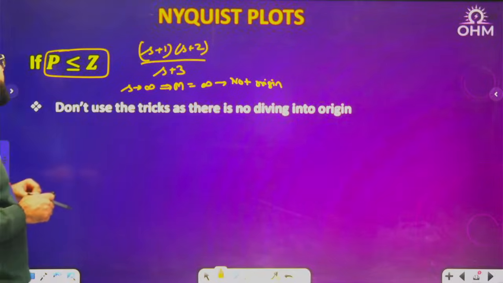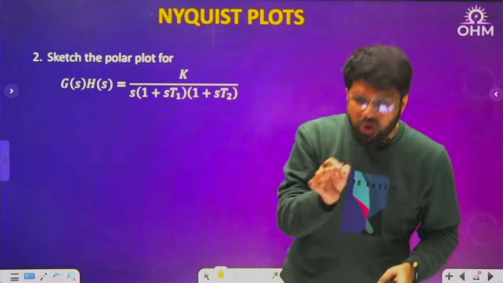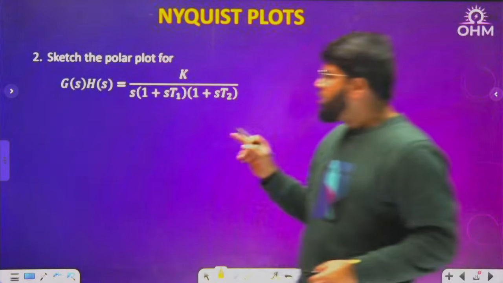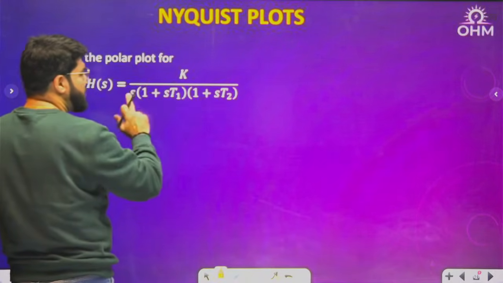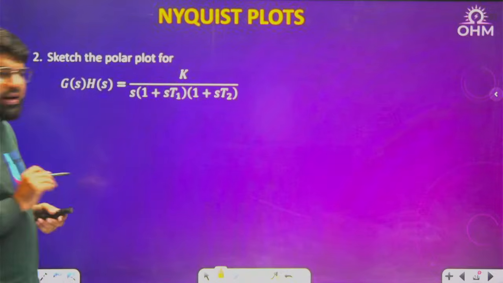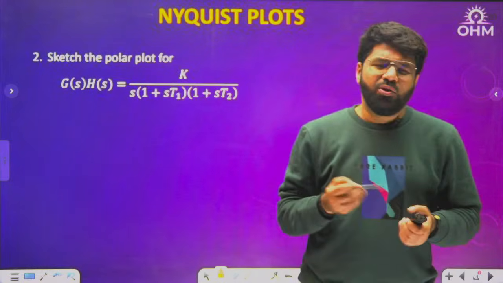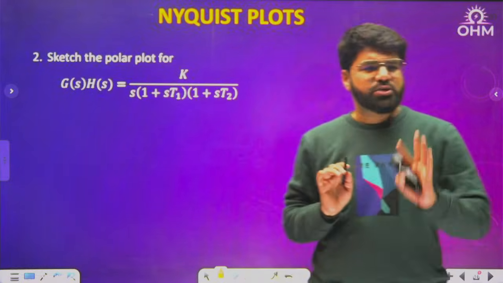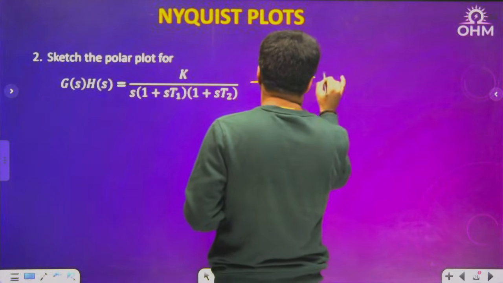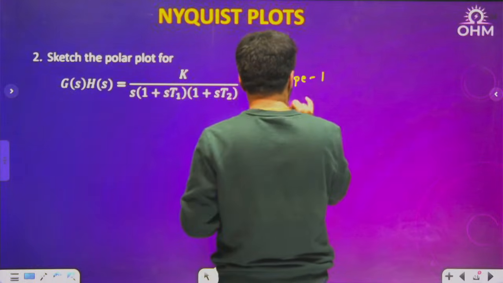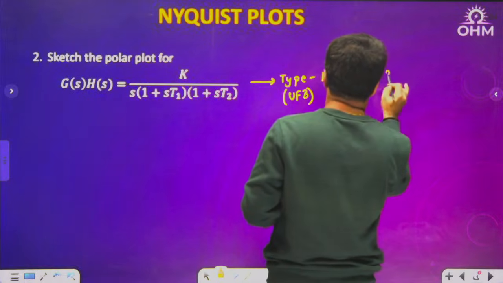Now see, one more important frequency will be required here. Let's add that by taking the next and a very crucial question. In GATE or in many competitive exams, directly or indirectly, you will find lots of questions on this type of transfer function: K upon s(1 plus sT1)(1 plus sT2), type 1 and third order. Very important. There are some techniques of drawing the polar plot by type and order, but again I don't want to go into that, only starting and diving. Let us fix one approach. This is known as type 1. Again, if I consider unity feedback, type is only defined for unity feedback. This is a type 1, order 3 transfer function.